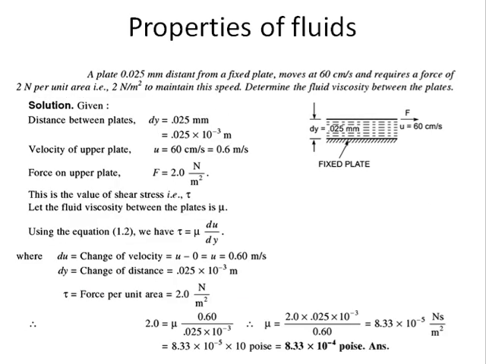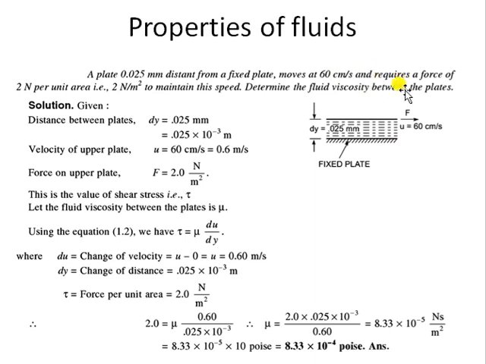The next question we need to discuss is based upon the properties of the fluid. It is given that a plate is placed at a distance of 0.025 millimeter from a fixed plate. So there are two plates, a fixed plate and a moving plate, and the distance between them is 0.025 millimeter. The upper plate is moving with a velocity of 60 centimeter per second.